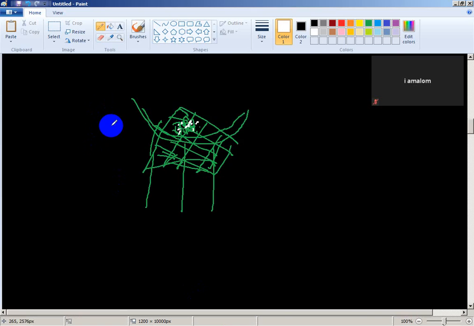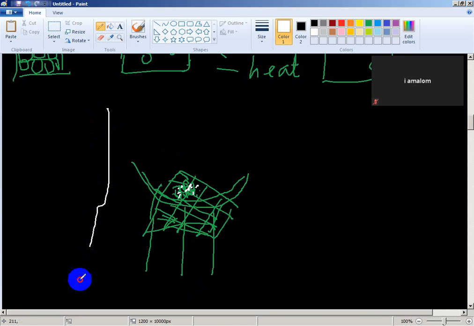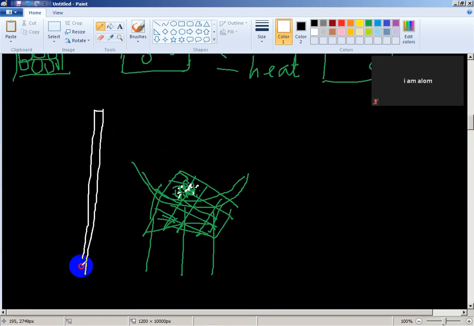Here take a stand and a thermometer, and put the thermometer bulb in the urea.